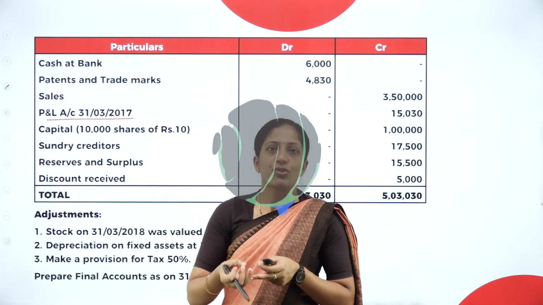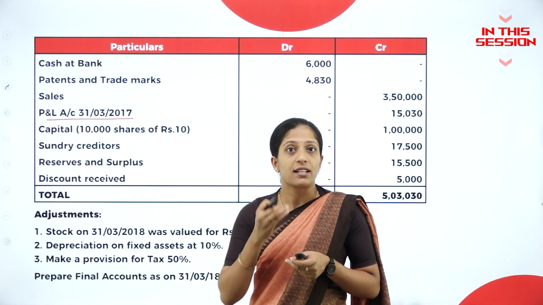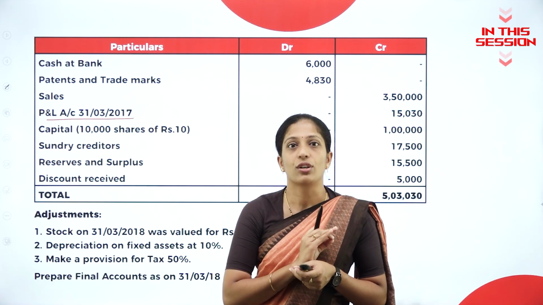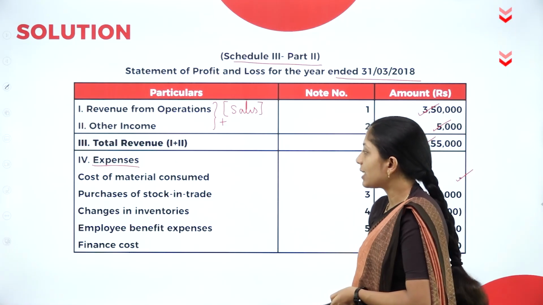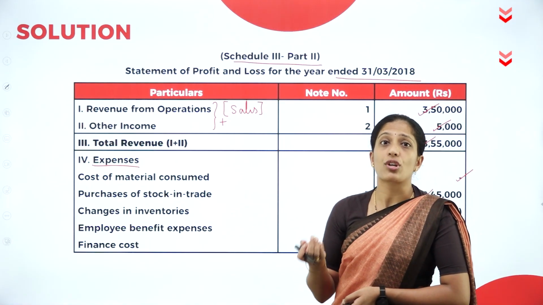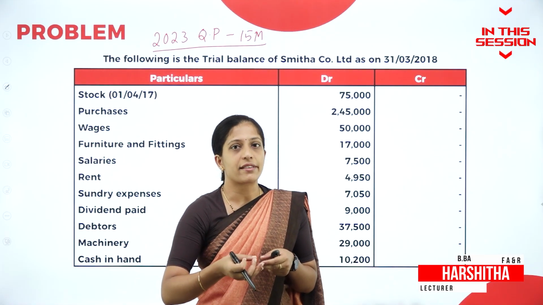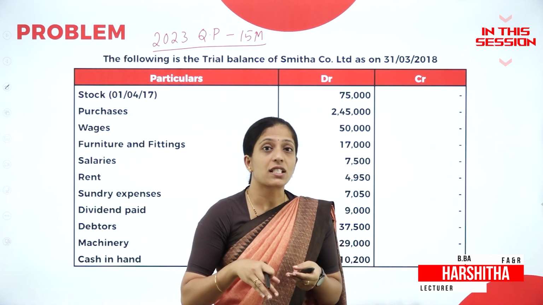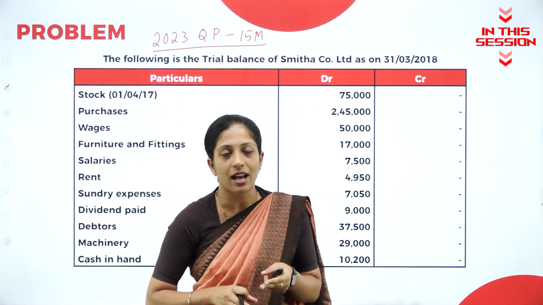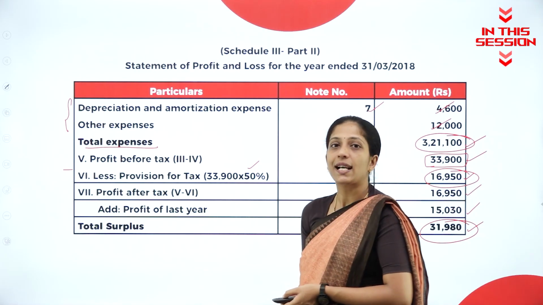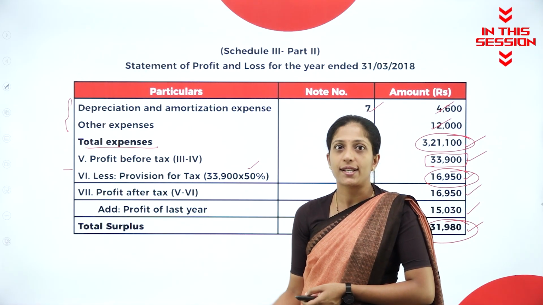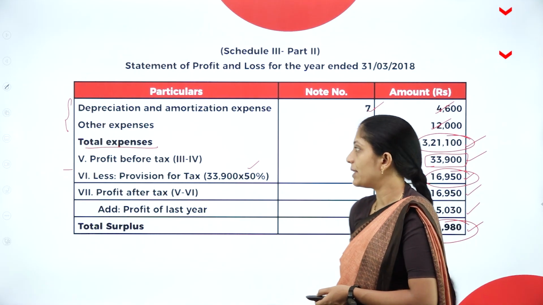If the value reduces for intangible fixed asset, it is called as what? Amortization, not depreciation. Changes in inventory is nothing but your opening stock minus closing stock, where you are going to record non-current assets, where all the non-current assets like fixed asset, under fixed asset you have tangible and intangible. Provision for taxation comes under short-term provisions under the heading current liabilities.